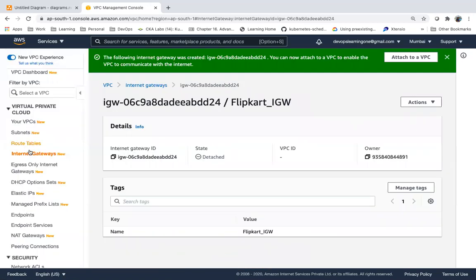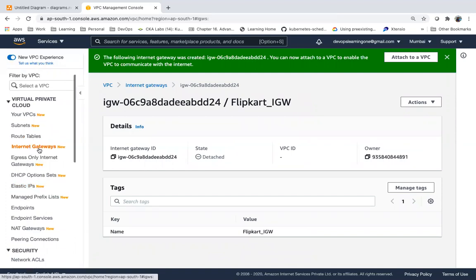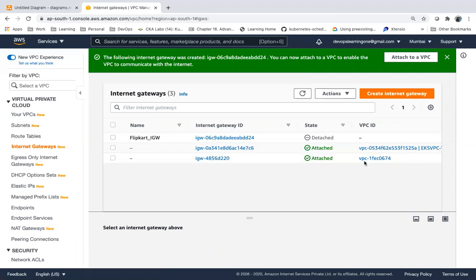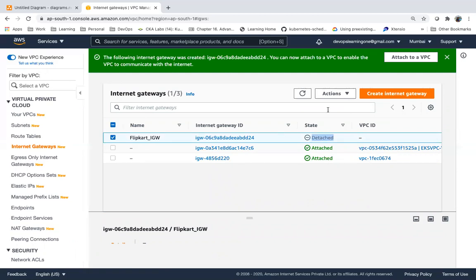So I created an IGW, Internet Gateway. It's not attached to any VPC. I just created it, so let me attach.